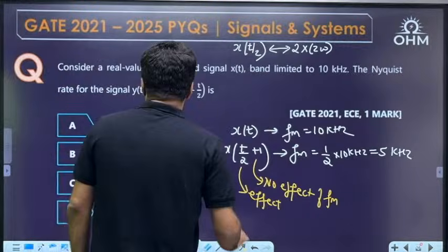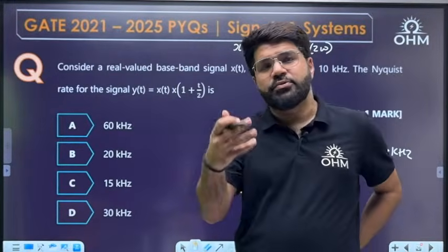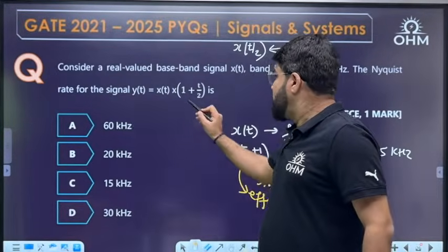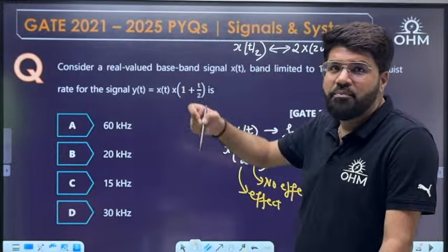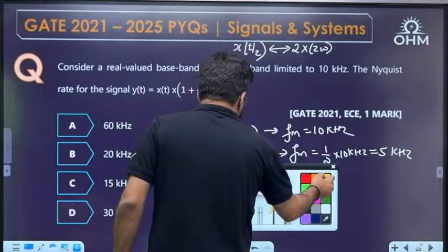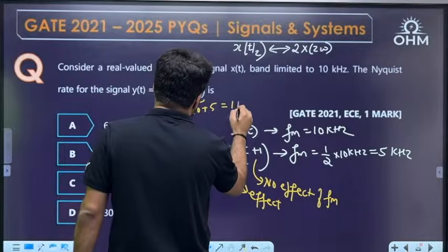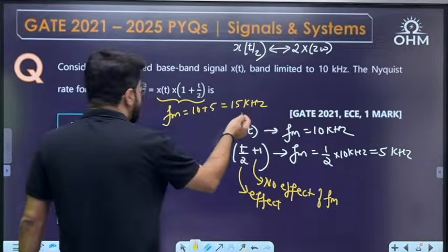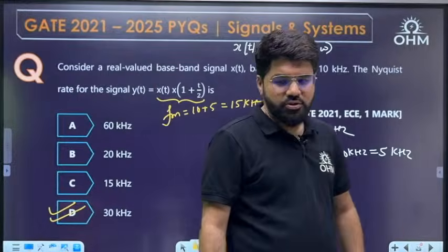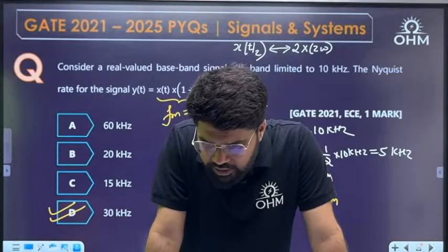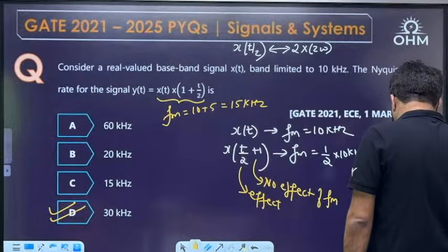Now when two signals are multiplied, their bandwidths or highest frequency components are added, because multiplication in time is convolution in frequency, so the fm points will be added. So when these two signals are multiplied, the highest frequency component will become 10 plus 5, that is 15 kilohertz. The Nyquist rate, we all know, is twice of fm, so 30 kilohertz. Answer is 30 kilohertz, option D.